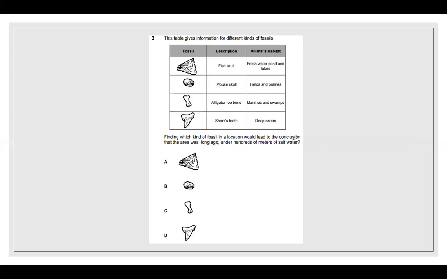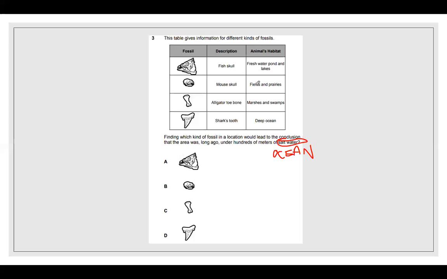Salt water, right? When we think of salt water, what do we think about? We're finding which kind of fossil in a location would lead to the conclusion that the area was long, long ago under hundreds of meters of salt water. So when we think of salt water, what do we think of? We think of the ocean, right?